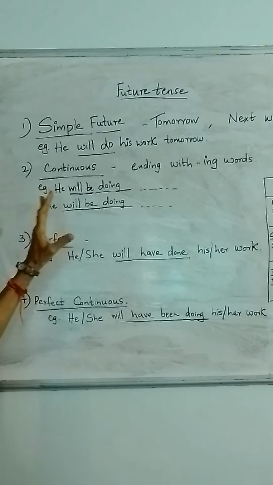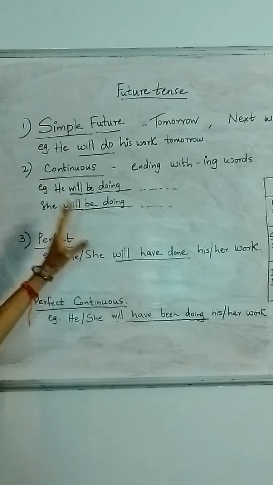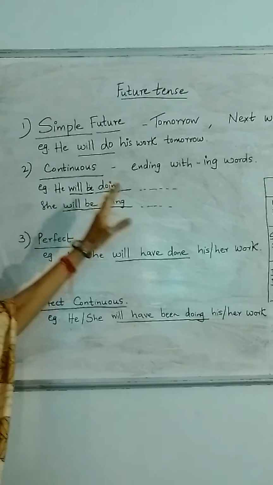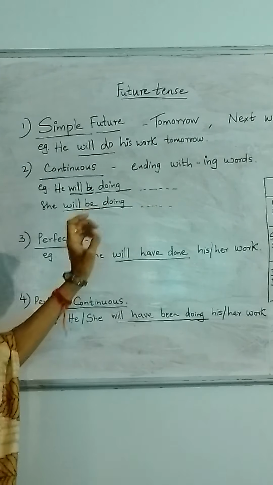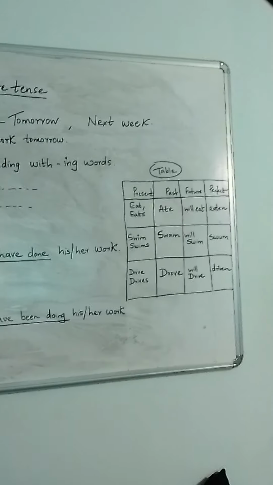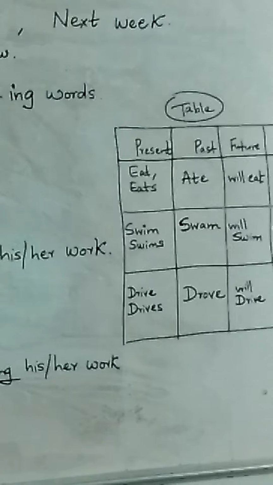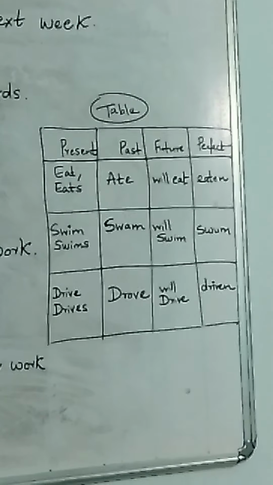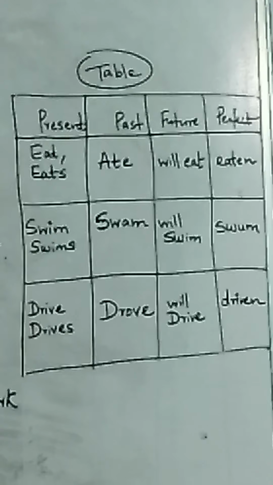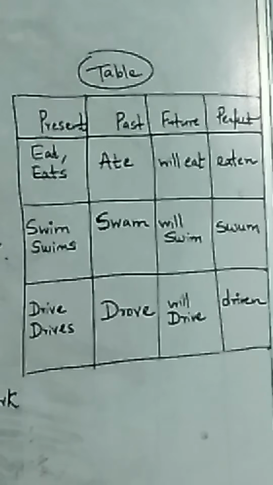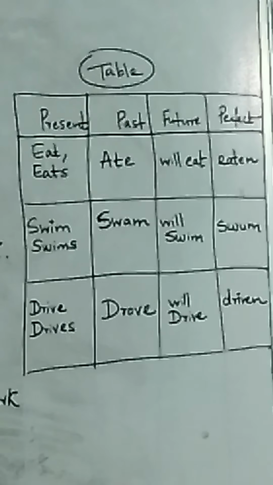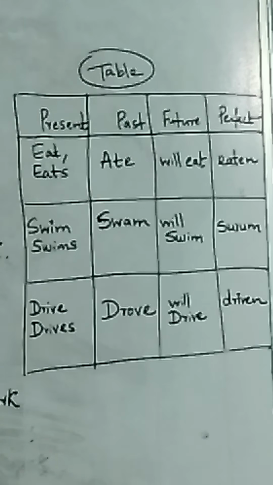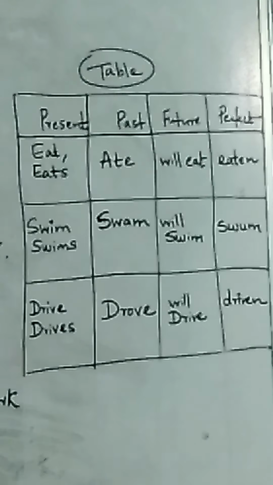Now, to write the correct form of verb, you must learn the table. It's given in any grammar book, you can find it from Google. Unless you know the forms, you will not be able to do correct construction. This is very important for writing, for reading, for speaking. If you know these tenses and verb forms, and master your vocabulary, your speaking will be fluent. But of course, you have to practice a lot of speaking throughout the day. Without practice, nothing can be gained.